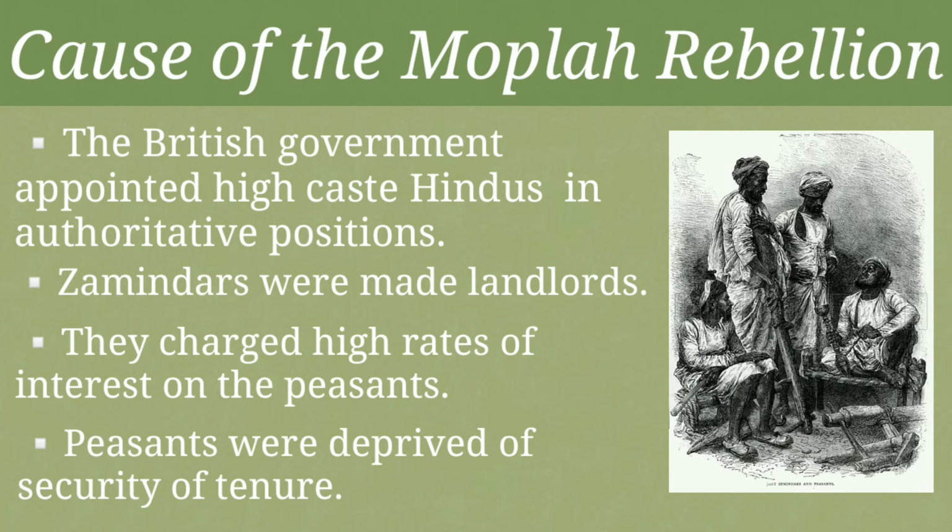That is, if the peasant had acquired a land for lease, say for about 10 years, the zamindar can remove him at any time, that is before his tenure gets over, if the peasant doesn't pay the rent to him. In this way, the Mappila peasants were oppressed, and this was the main cause of the Mappila rebellion.